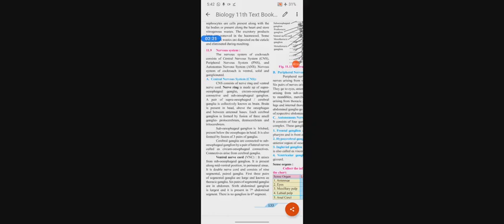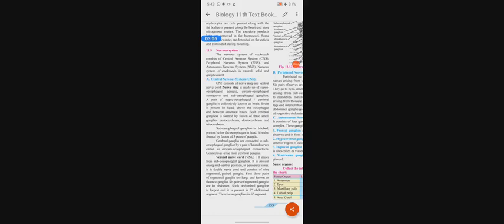Then a pair of supraesophageal or cerebral ganglia is collectively known as the brain. The brain is present in the head region above the esophagus and between the antennal bases of the cockroach.